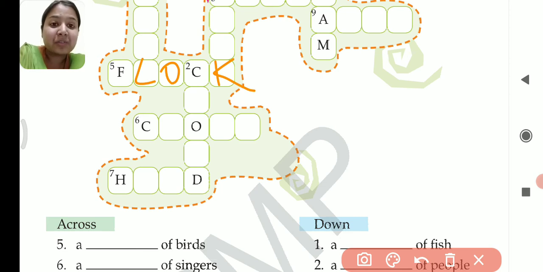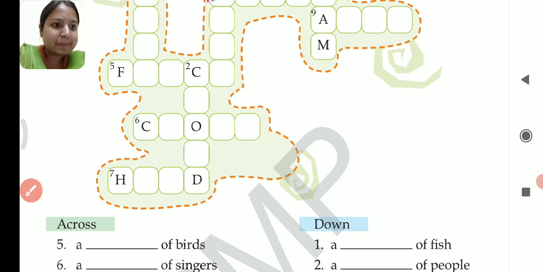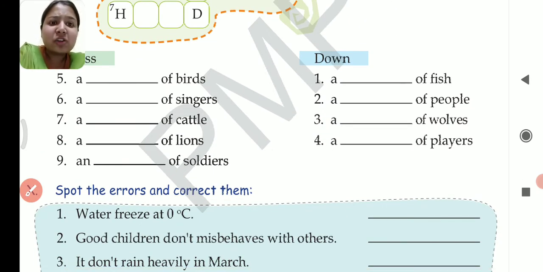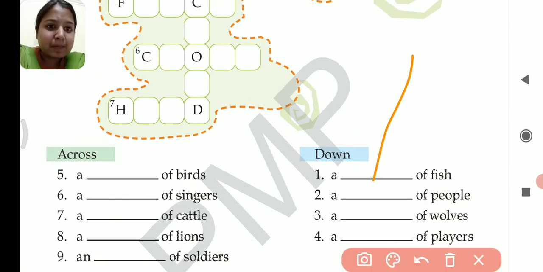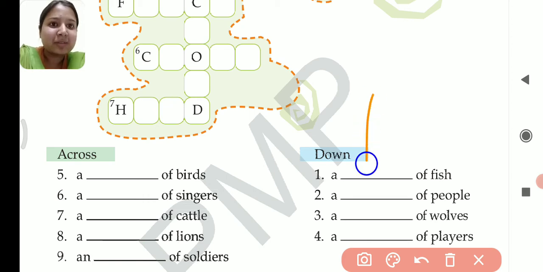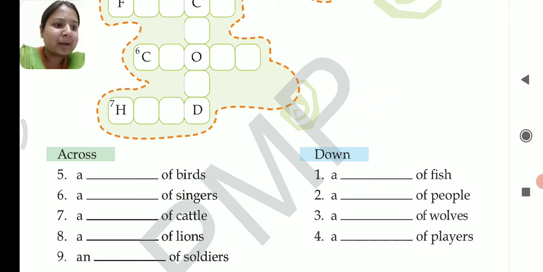A choir of singers, C-H-O-I-R. 7th: a blank of cattle. Herd of cattle, H-E-R-D. 8th: a blank of lions. Pride of lions. A collection of lions refers to pride.